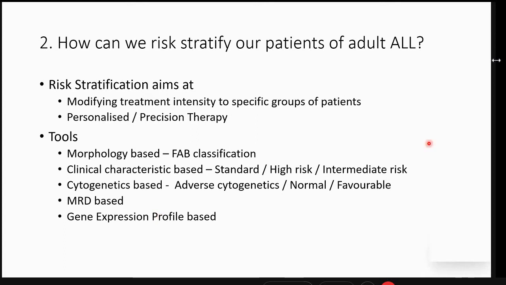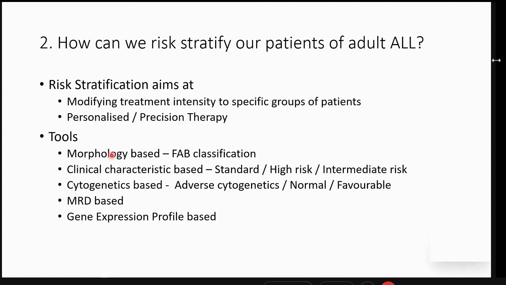So how can we risk stratify our patients of adult ALL? So essentially, risk stratification aims at modifying treatment intensity to specific groups of patients so that we can offer personalized and what today is the buzzword, precision therapy based on the specific risk group. There are tools which have been used for stratifying our patients.